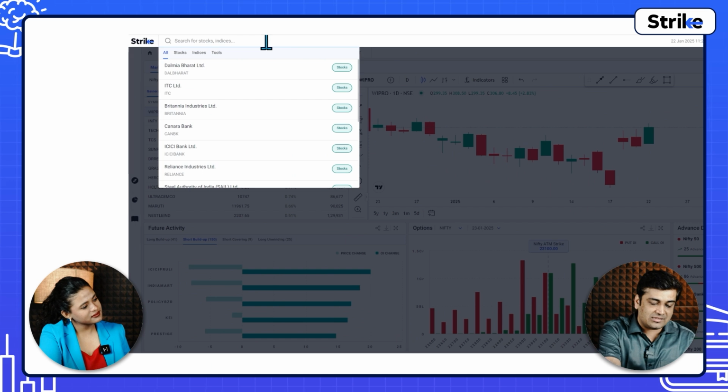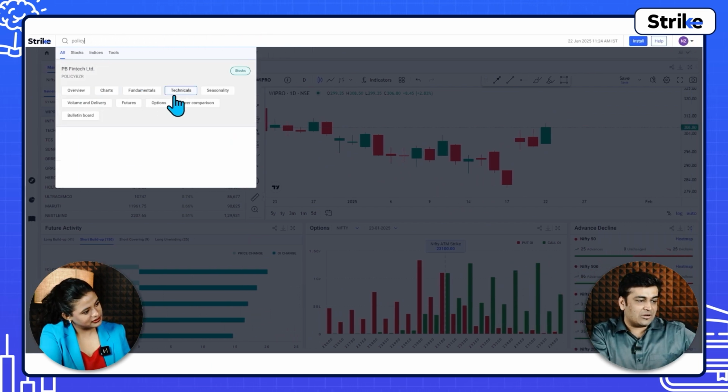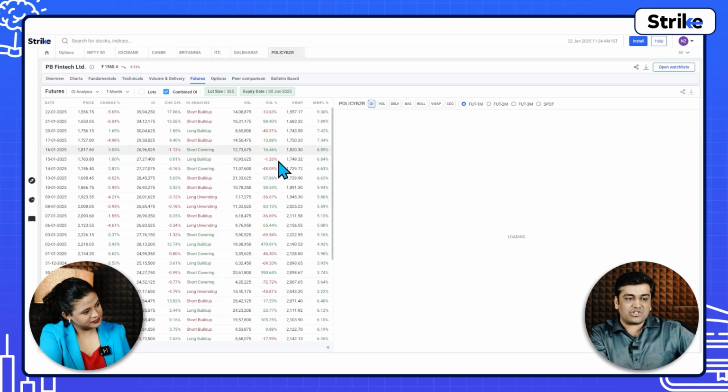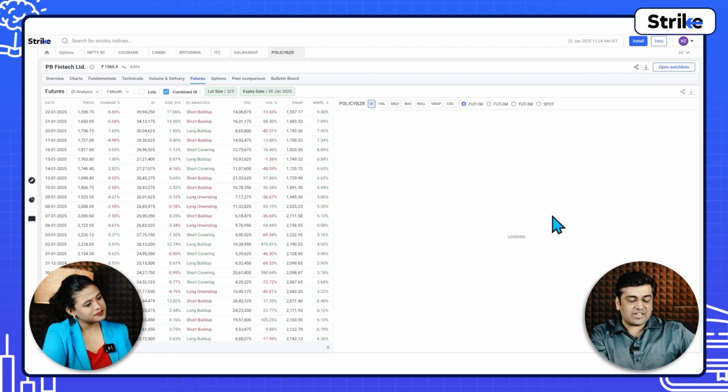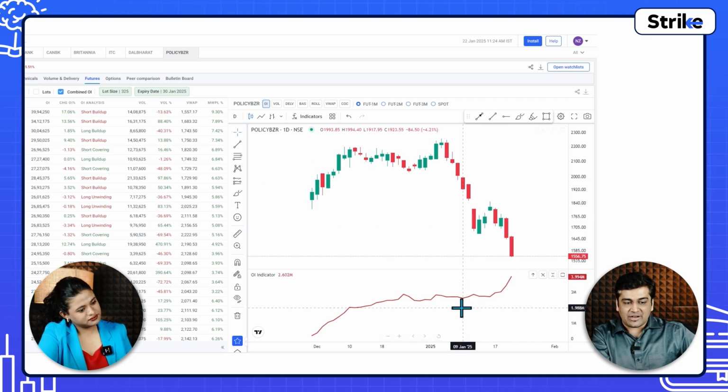I feel Policy Bazaar is a stock many people love. So PB Fintech is its code. We can look at the futures chart first. All right. In the futures section, see, the prices are under pressure. It's under selling pressure, and OI is increasing. A lot of selling pressure.